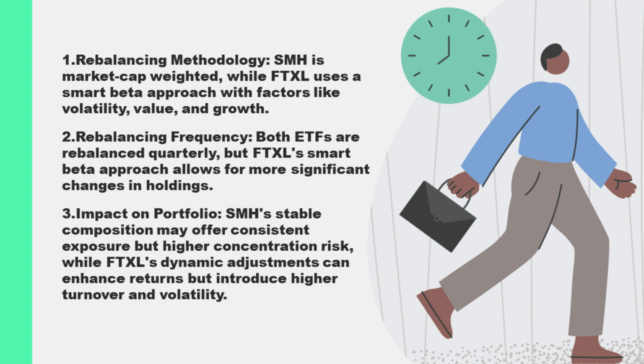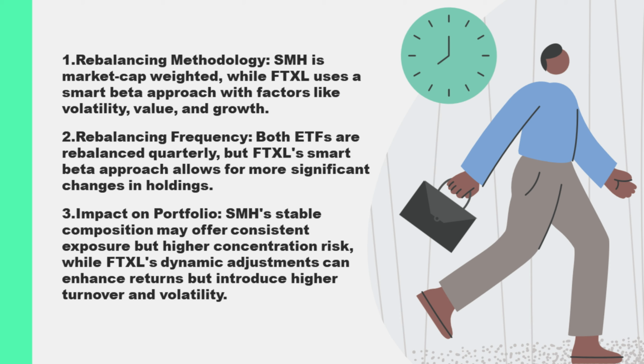FTXL's rebalancing, based on a multi-factor model, allows for more dynamic adjustments to the portfolio. This can potentially enhance returns by increasing exposure to companies that exhibit favorable characteristics like strong growth potential or lower volatility. It can also reduce exposure to companies that may underperform based on the selected factors. However, the more frequent and significant changes in holdings can also introduce a higher turnover rate, which might lead to higher transaction costs and potentially increased short-term volatility.